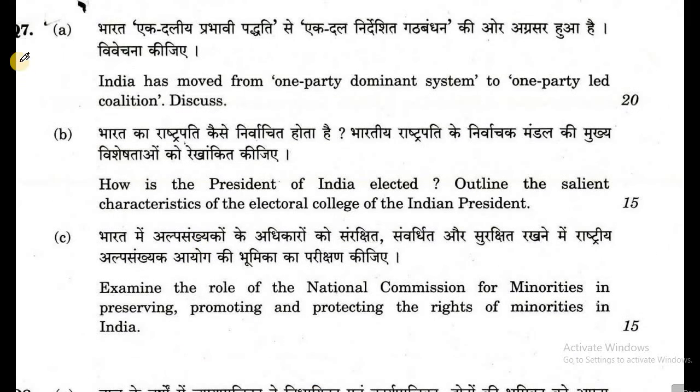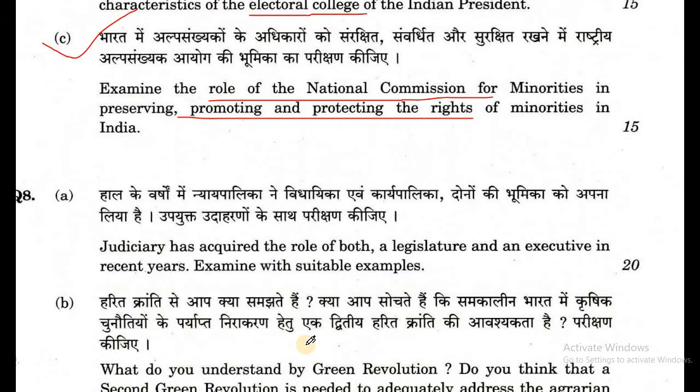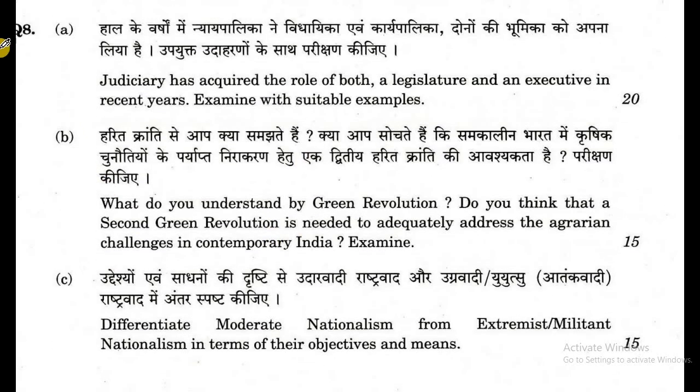Question number 7. A. India has moved from a one-party dominant system to a one-party led coalition. Discuss. B. How is the President of India elected? Outline the salient characteristics of the electoral college of the Indian President. C. Examine the role of the National Commission for Minorities in preserving, promoting and protecting the rights of minorities in India.